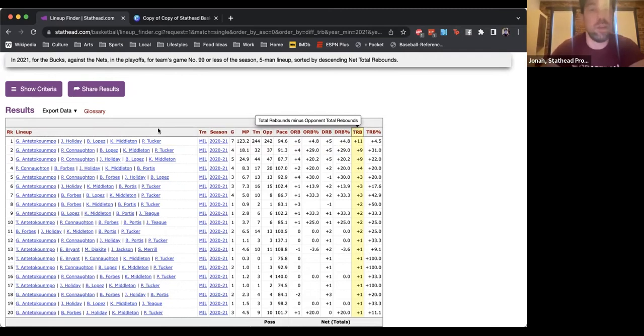You can run this search I just ran, and you'll see, all right, this looks like a lineup that's getting a lot of net rebounds. If I sorted by per 100 possessions, this one would grade out really well because it's out rebounding the Nets by 9 rebounds in just 18 minutes. So that's a very effective lineup. And then I could go on to the group chat or social media and type, hey, I really think that we should see more of the Giannis, Connaughton, Brook, Middleton, Tucker lineup. That's out rebounding opponents at a crazy rate in the limited minutes it's played.